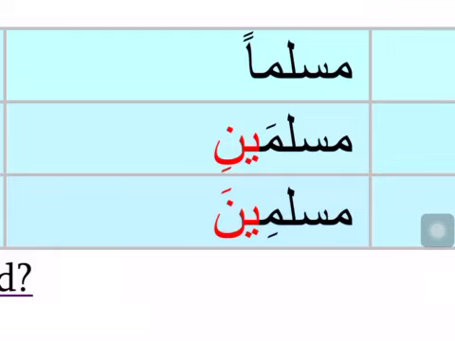In the dual, the last letter of the original word Muslim has a fatha on it. That gives you the sound Muslimaini. In the plural version, you will see a kasra on the last letter. That gives you the sound Muslimina. Muslimaini is two. Muslimina is three or more. Okay, inshallah.